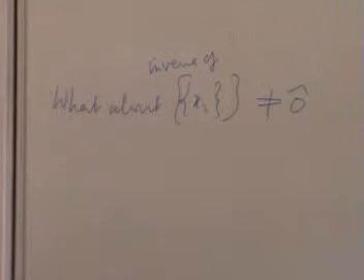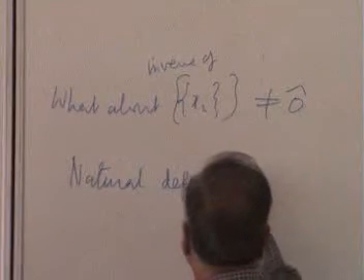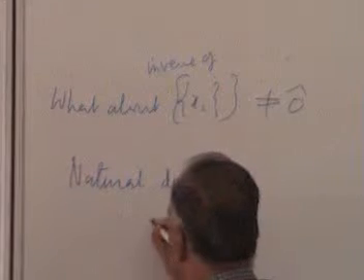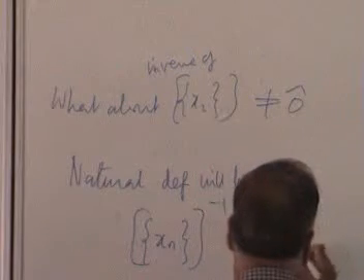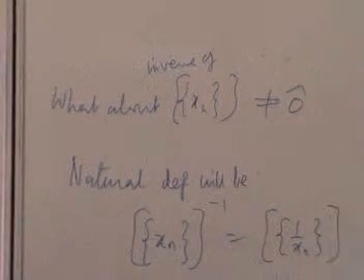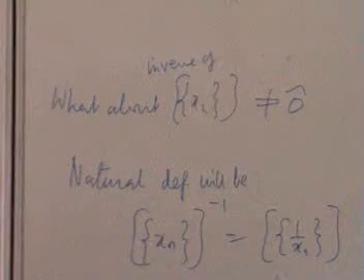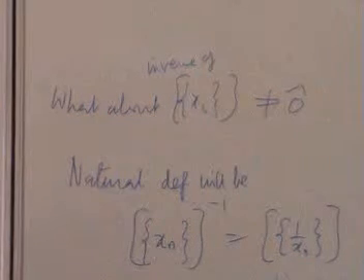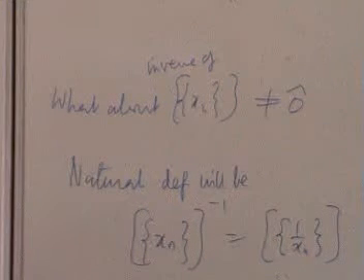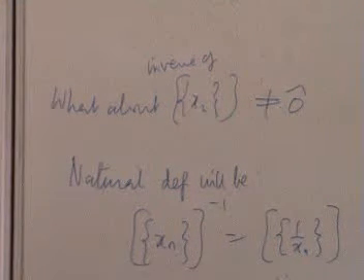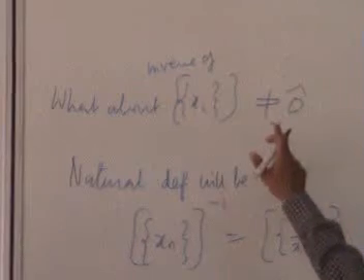Now, the natural definition will be 1 by xn, because when you multiply I get 1, but then I am in trouble, because what if some of the xn's are 0? That's not well defined. So therefore I want to make sure they are all not 0. Now what is meant by it is different from 0? That means it is not equivalent to the 0 sequence.